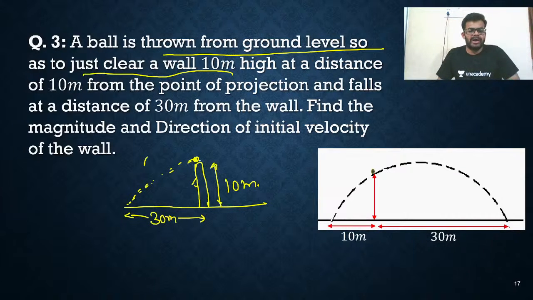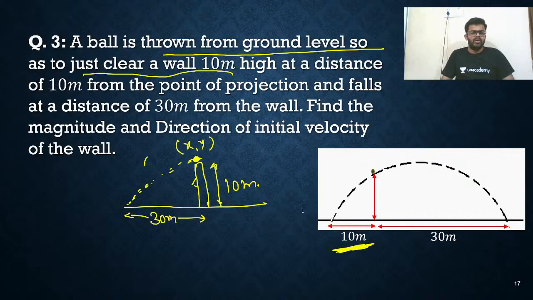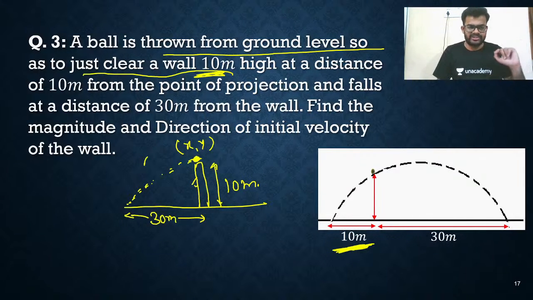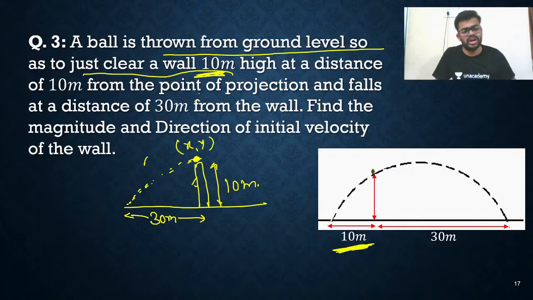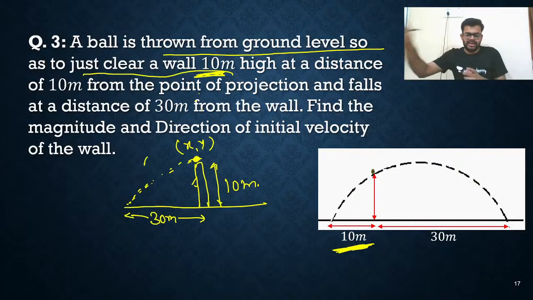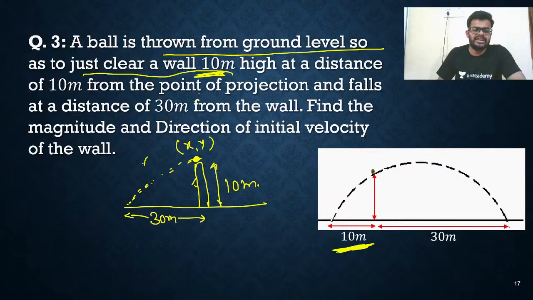So now what will happen? When the ball is here, here will be its x coordinate and y coordinate. The x coordinate is given as 10 meters. The y coordinate is given in the question, that is also 10 meters. Let us read the question first. A ball is thrown from the ground level so as to just clear the wall 10 meters high at a distance 10 meters from the point of projection and falls at a distance 30 meters from the wall. So after the wall it will fall at 30-meter distance. Find the magnitude and direction of initial velocity. Initial velocity of the ball, not the wall.